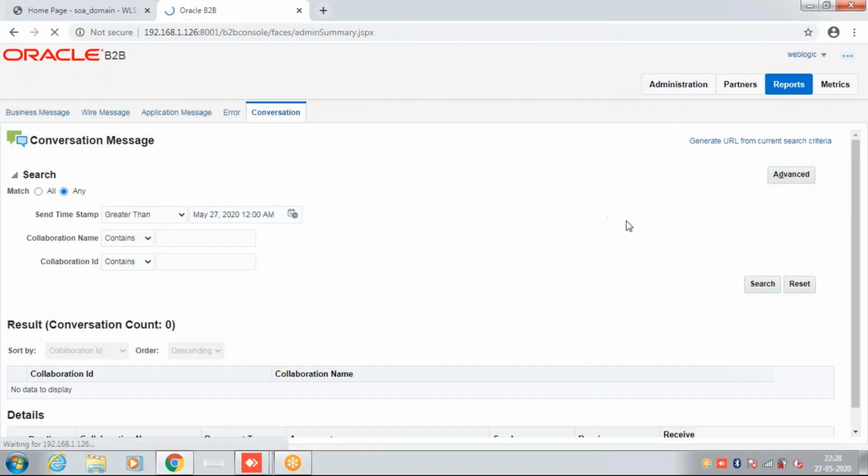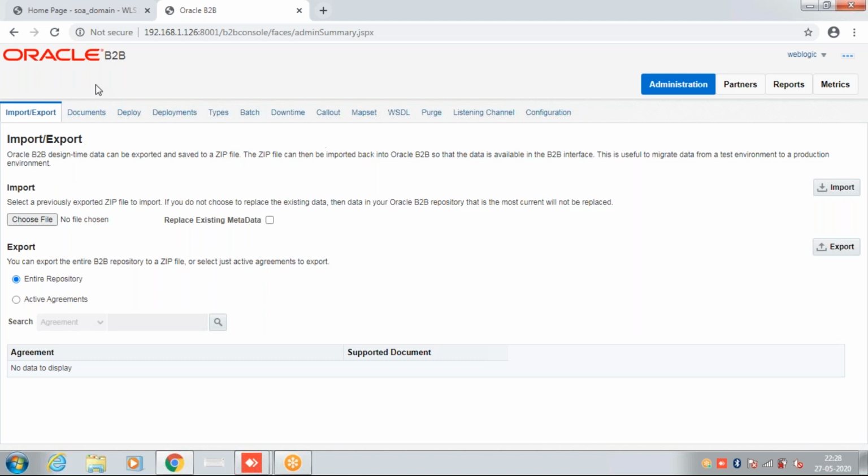And under the administration, we have the system management option: purging, listening, other configuration, batch ID, deployment, agreement import, export. All these options we have under the administration.